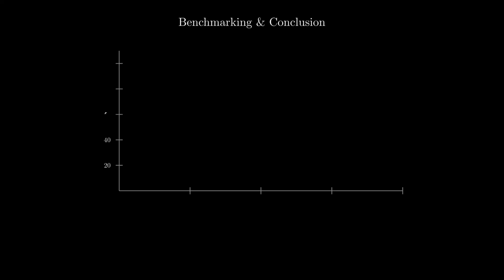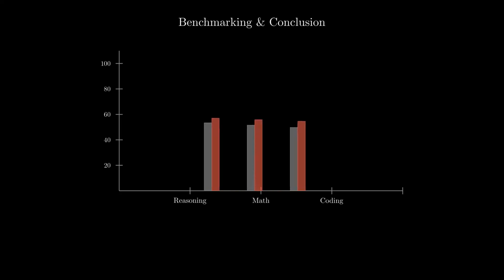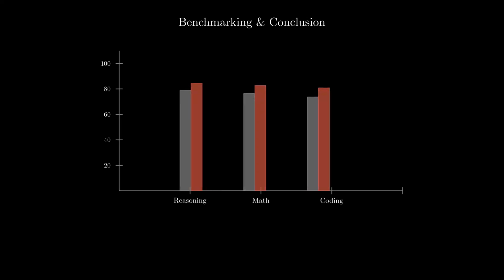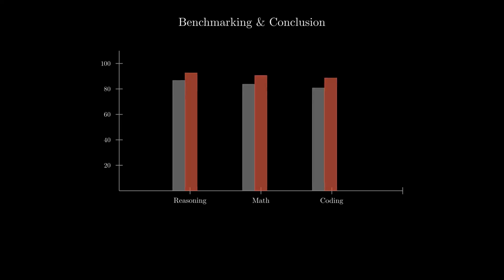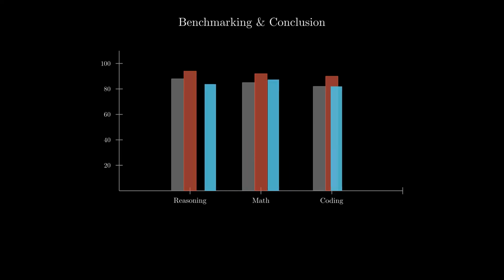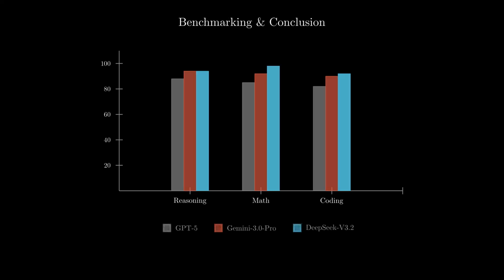Building on the architectural and training innovations we've just dissected, we arrive at the ultimate test, benchmarking. Here, we evaluate performance across 3 verifiable domains that demand high intelligence: reasoning, mathematics, and coding. First, let's establish the baseline set by the proprietary giants. You see the high bars set by GPT-5 in gray and Gemini 3.0 Pro in red. For a long time, this gap seemed insurmountable for open models. Enter DeepSeek-V3.2. Notice how the blue bars don't just approach the baseline, they meet it.